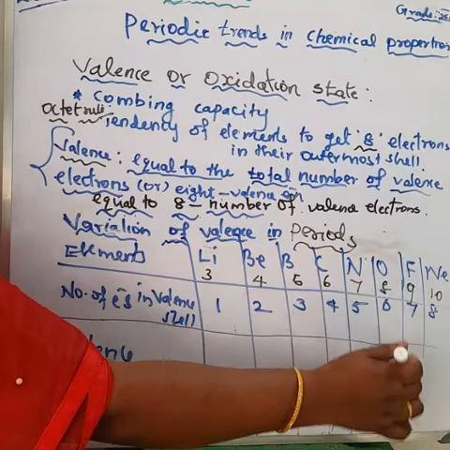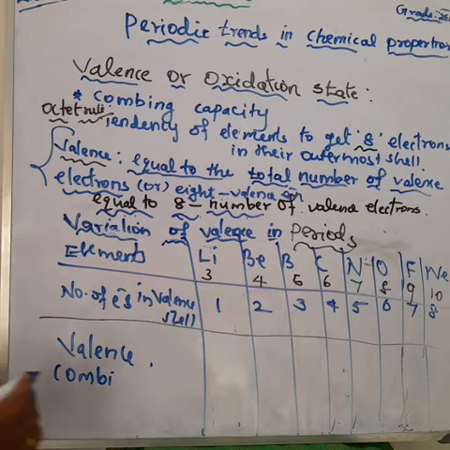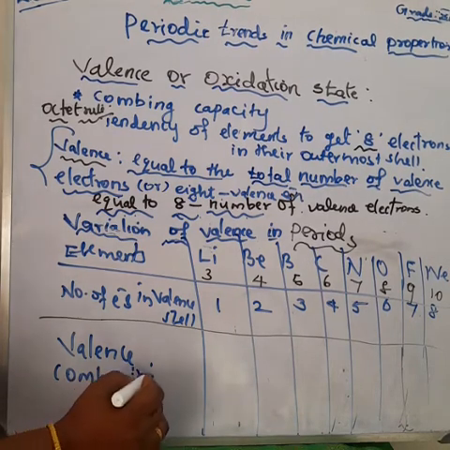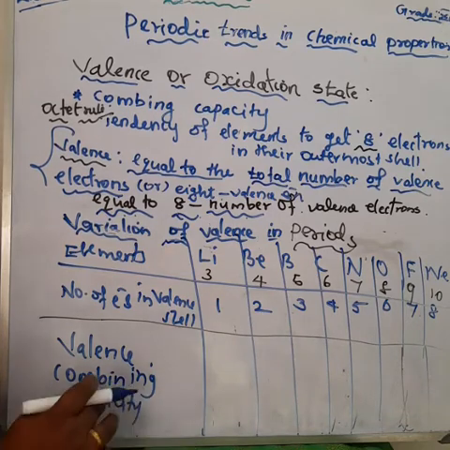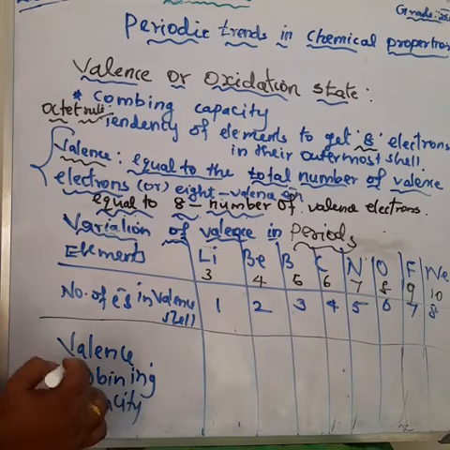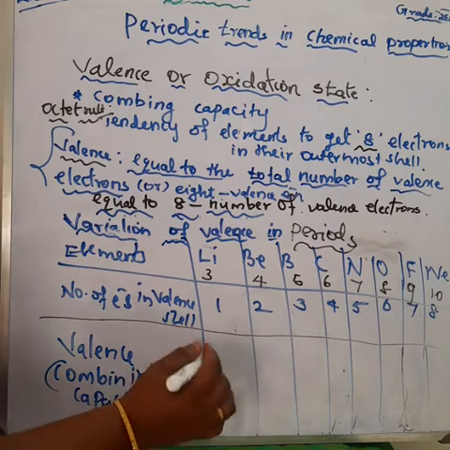So what is the valence? Valence means combining capacity. The definition: it is equal to the number of electrons in the valence shell, or equal to 8 minus the number of electrons in the valence shell. What is the valence of lithium? How many electrons are present in the valence shell of lithium?